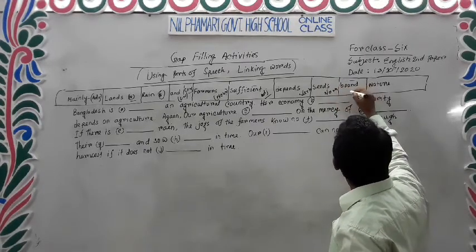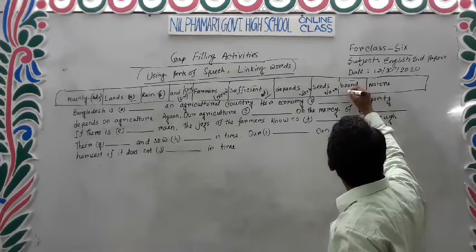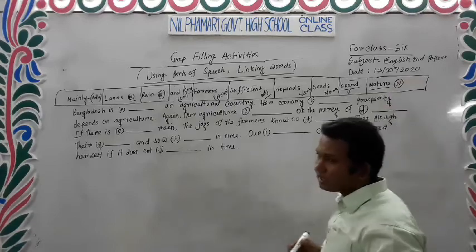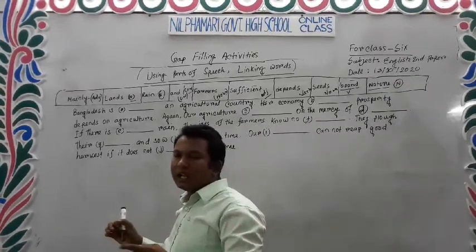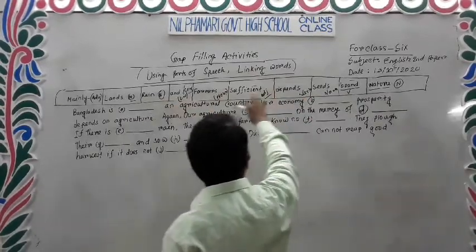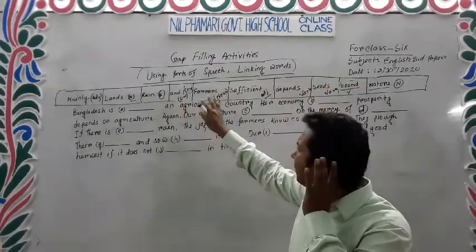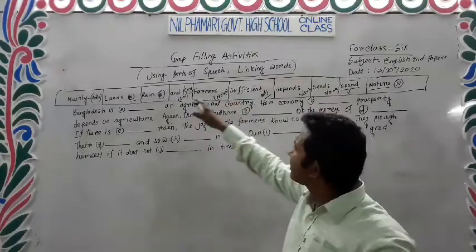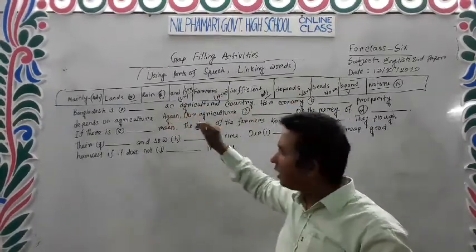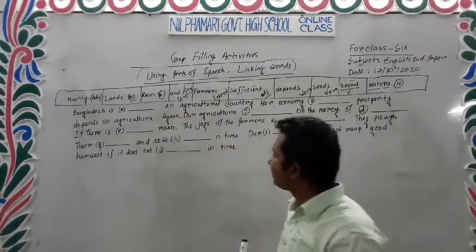Bound is a verb. Nature is a noun. I have identified the parts of speech of these words, which are given in the boxes. Now come to the gap.